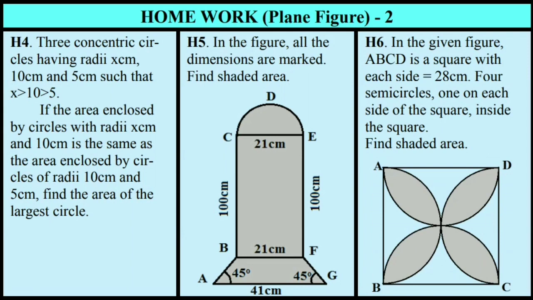Here is your next homework, and in all these three questions you will find that it is a combination of quadrilateral and circle or part of circle. Chapter Plane Figures is completed.